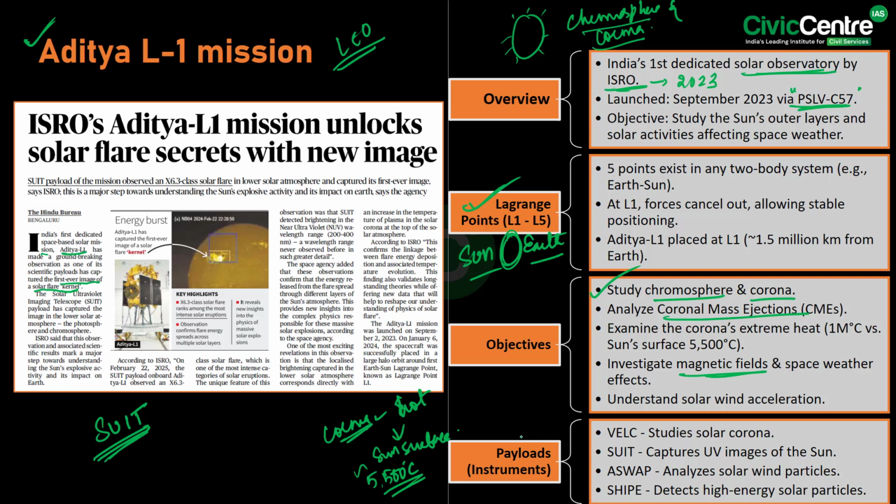Additionally, it also aims to investigate the acceleration of solar wind particles, which influence the space weather conditions.